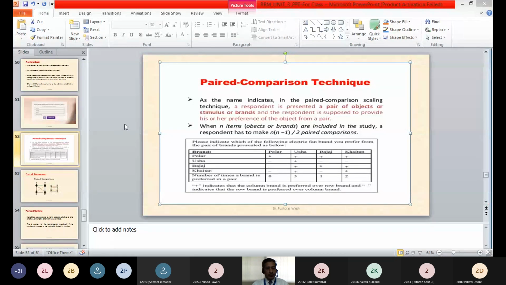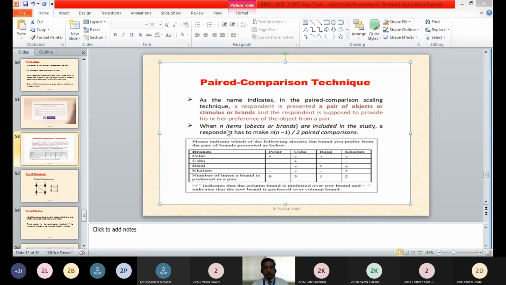Here, when n number of items, objects or brands are involved in a study, and in this example we have 4 brands involved, a respondent has to make a number of decisions or comparisons, and that number will be calculated by this formula: n(n minus 1) divided by 2.